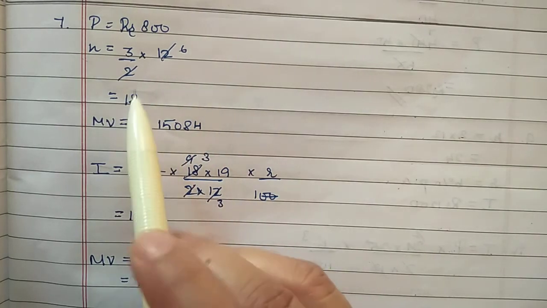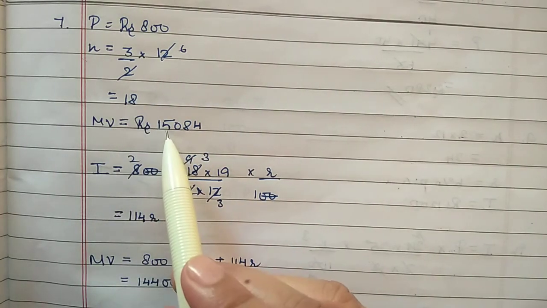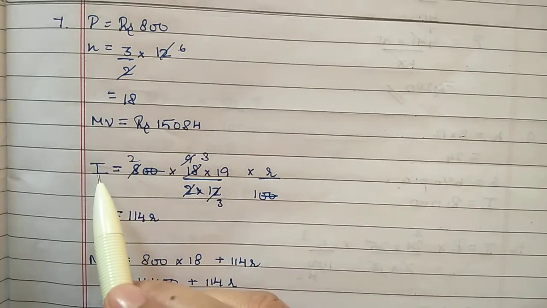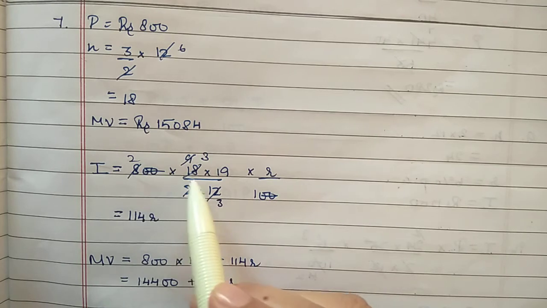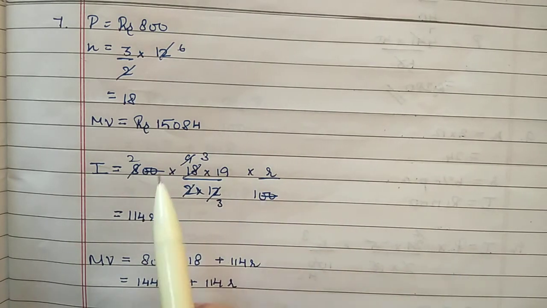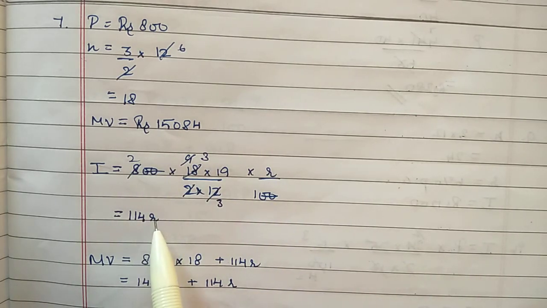So we will get 18 months, and maturity value is given 15,084 rupees.